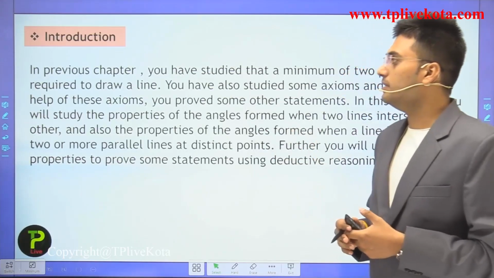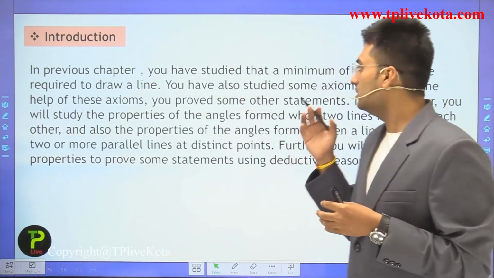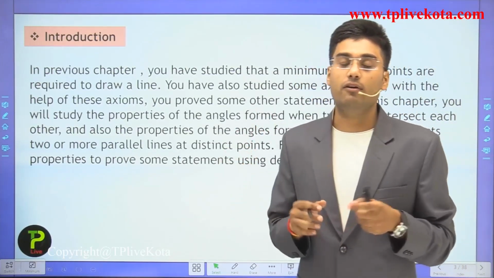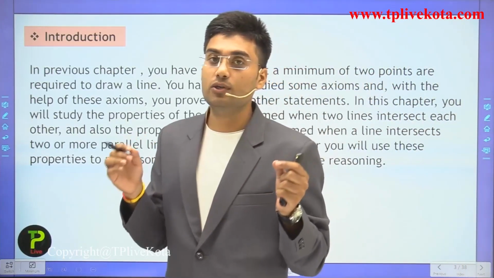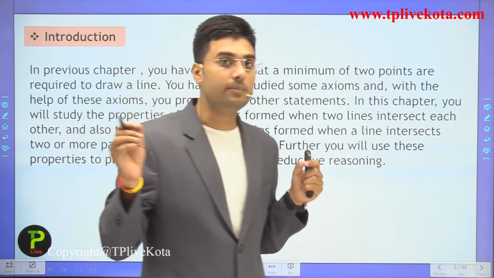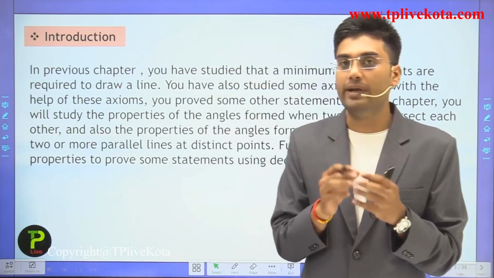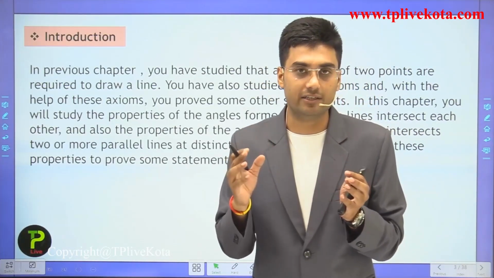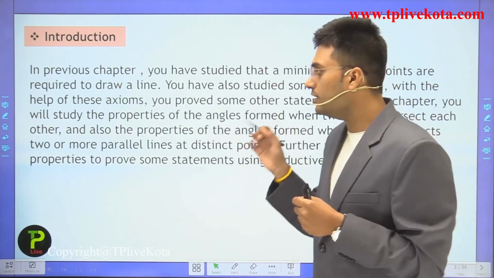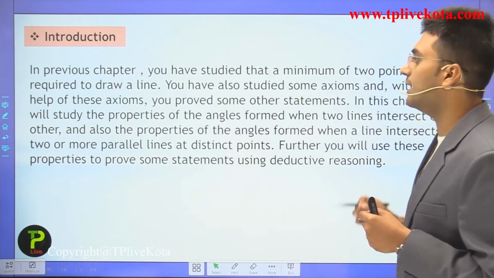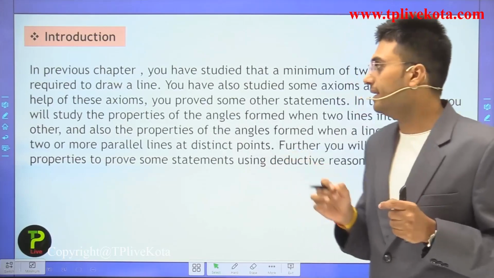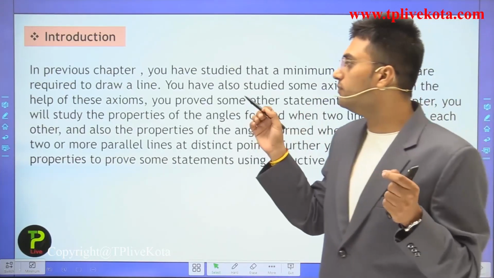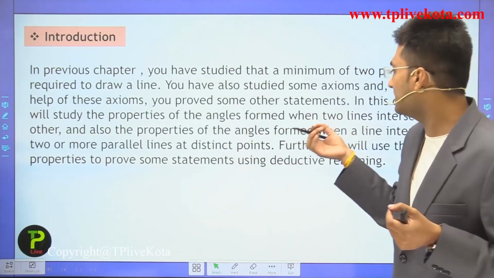In the previous chapter you studied that a minimum of 2 points is required to draw a line. Our previous chapter was what? Introduction to Euclid's geometry. In that chapter we discussed what is a point, what is a line, what is a line segment, ray, and so on. You also studied some axioms, and with the help of these axioms you proved some other statements.